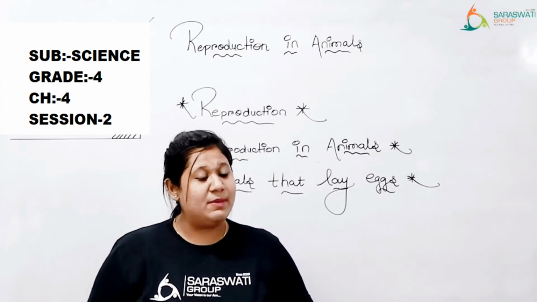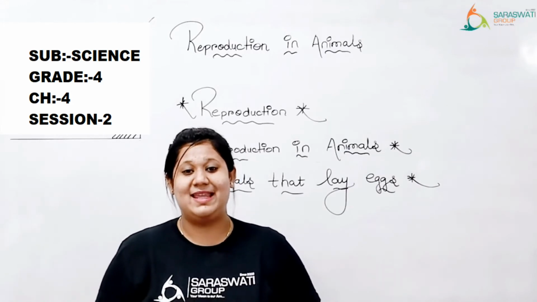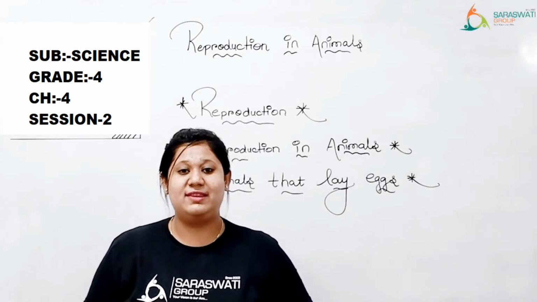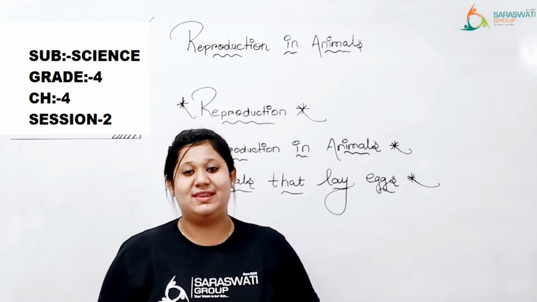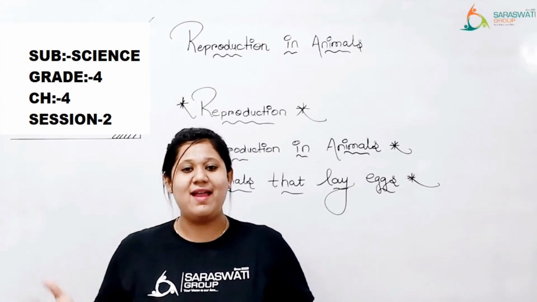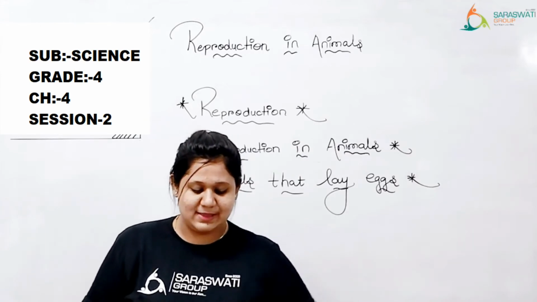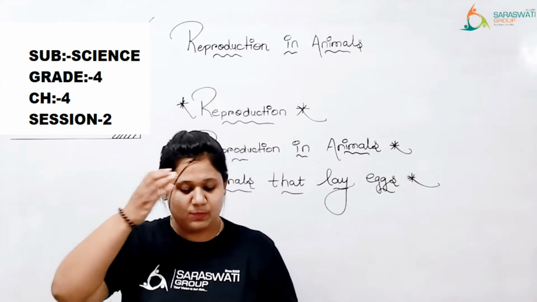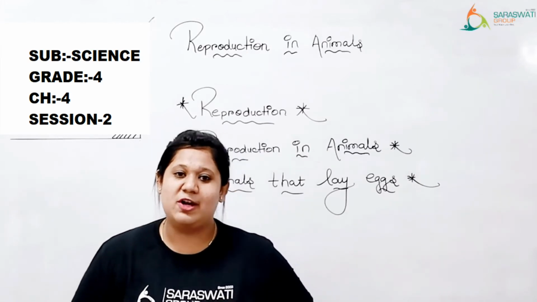Life, मतलब कोई भी living organism की continuity earth में रहेगी ही नहीं. Nobody can survive in this world, right? So reproduction is a must to survive in this world. अगर reproduction नहीं होगा तो कोई बचेगा ही नहीं, right? The process by which living organisms produce more of their own kind is called reproduction.